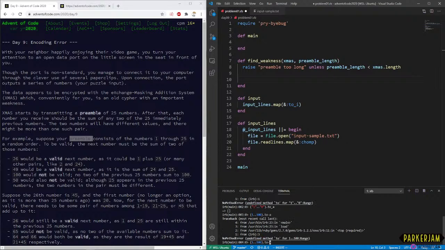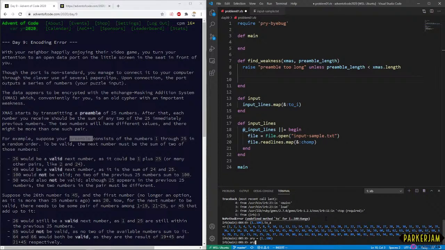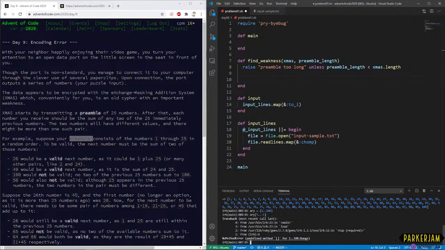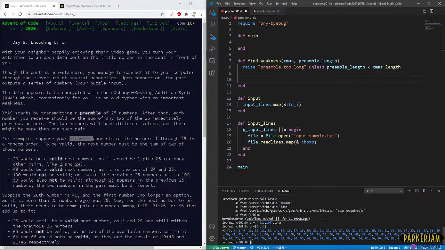Okay, I keep on not shifting properly. So, let's say the preamble is 5. We would want to start with the number 6 then, right? So let's say we're passing in 5. Oh, we need to cast this to an array. Okay, I think that's what we're looking for here.